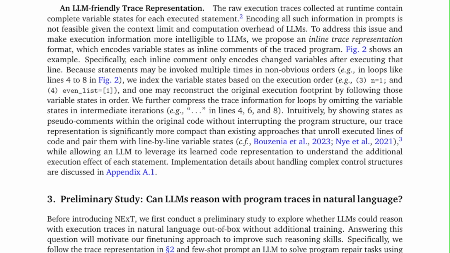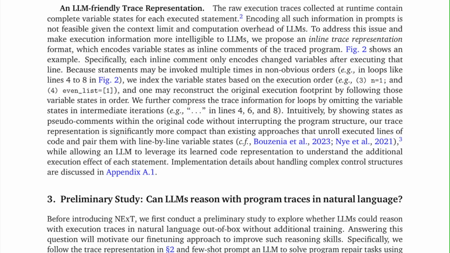Specifically, each inline comment only encodes changed variables after executing that line. Because statements may be invoked multiple times in non-obvious orders, e.g. in loops like lines 4 to 8 in Fig 2, we index the variable states based on the execution order, e.g. n=1 and even_list=1, and one may reconstruct the original execution footprint by following those variable states in order. We further compress the trace information for loops by omitting the variable states in intermediate iterations, e.g. in lines 4, 6, and 8.